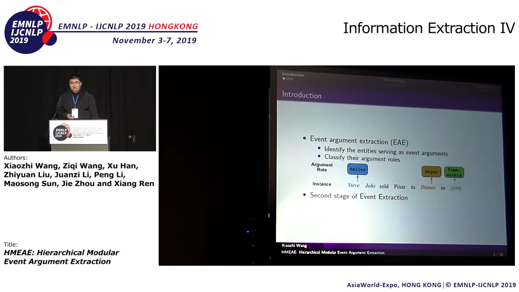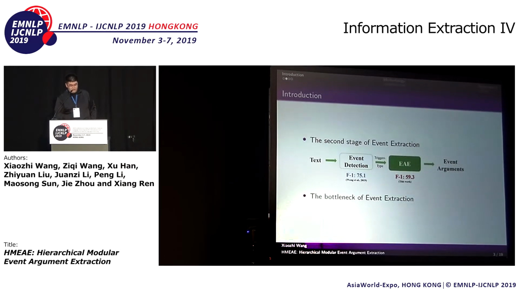And event argument extraction is the second stage of event extraction. The traditional event extraction pipeline is like this. First we have the unstructured text, and we input it to the event detection model, such as the first work mentioned. With the event detection model, we have the trigger words and event types. And then we input that information into the event argument extraction model, and we extract the event arguments to fill out the event structures and get the structured event knowledge.